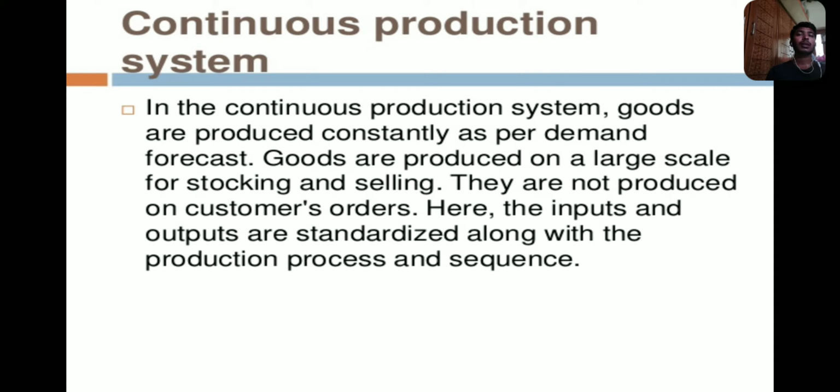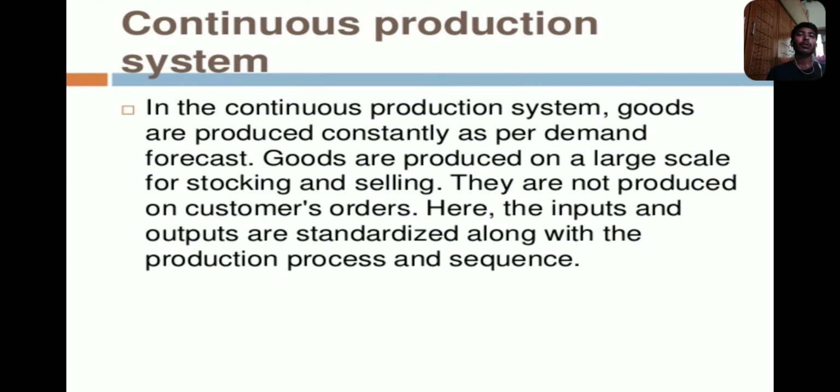So a very large amount of parts is produced in continuous production operation, at all times. The goods are produced instantly as per the demand forecast. When the product is released in the market and the demand is very high, the production should be completely high.